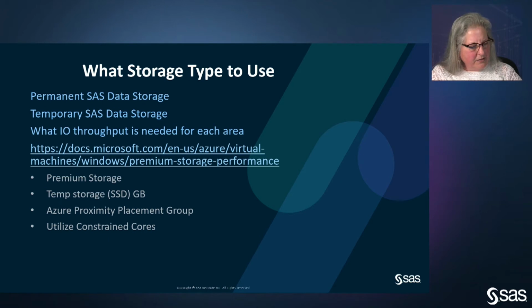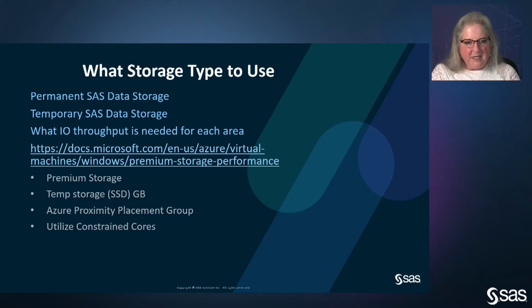So we talked a little bit about storage. If you're familiar with SAS, you know there are two main types of storage file systems that we use. There's the permanent SAS data storage. This is data that will persist between your SAS sessions, that'll persist if you do a reboot of your Azure instance. It's where you would put your permanent SAS data files. It's very important to be able to get at this information and to be able to get the I/O throughput you need there. Generally, you read from the permanent SAS data files during your SAS applications a couple of times, and then you write things out at the end. But it's not the most heavily used file system for SAS applications.